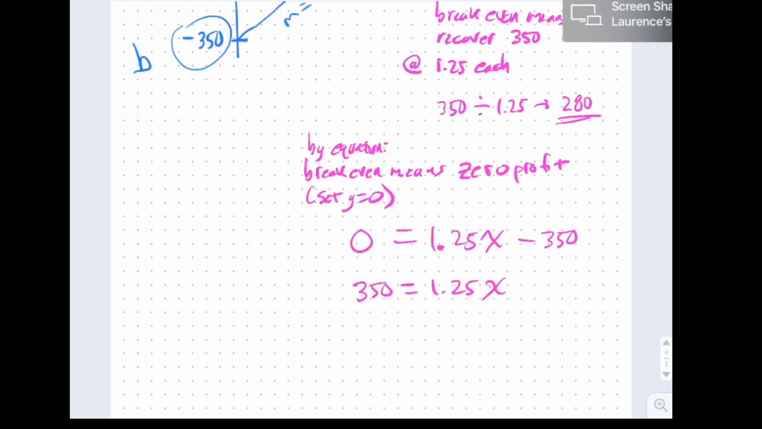And then to solve for x, you divide by the coefficient on both sides. And here's the cool thing. Notice this amounts to doing exactly what we did here: 350 divided by $1.25. You're going to get the same answer, of course. You have to sell 280 of these things to break even.